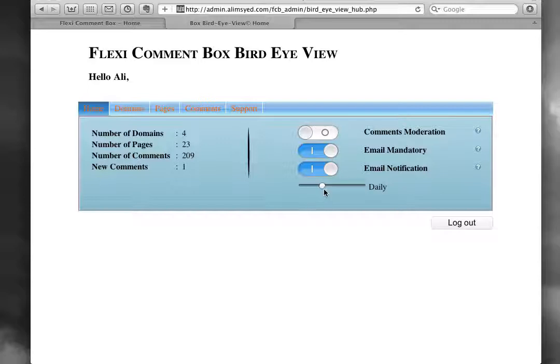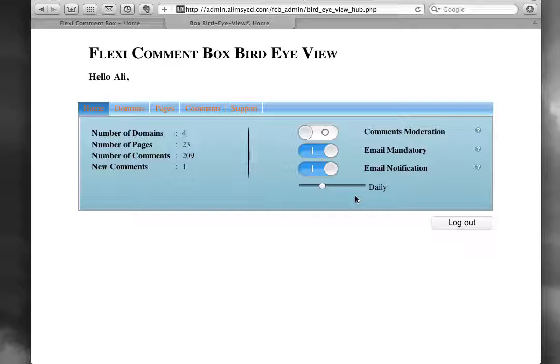The last option is email notification. If you switch it on, you have this slider here which can slide to monthly, weekly, daily, or hourly. So I keep it in daily, which means every day, or whatever I set here, every hour, every day, every week, or every month, according to this setting, I am going to be sent an email.